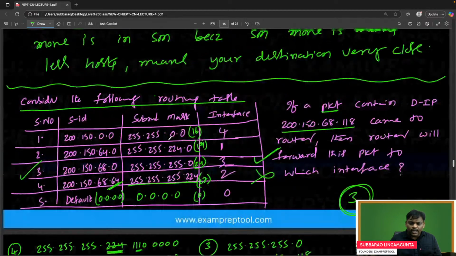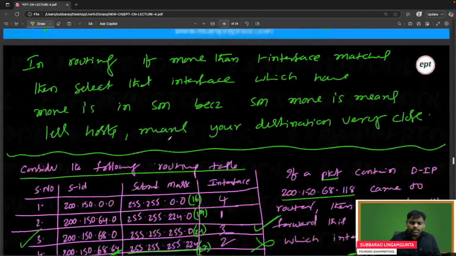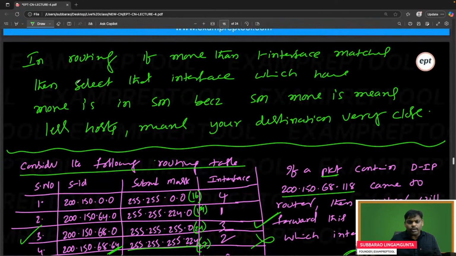I think I have written the note also. Can you see the last point from the last class? In routing, if more than one interface matches, then select the interface which has more ones in the subnet mask, because more ones in the subnet mask means fewer hosts, which means your destination is very close. It is a very, very important point.